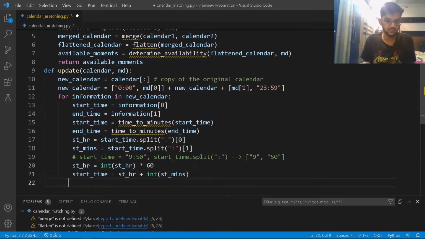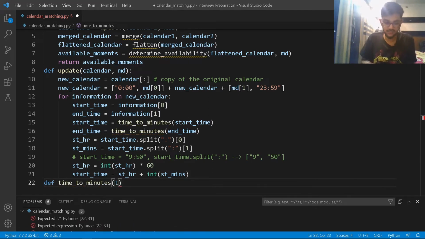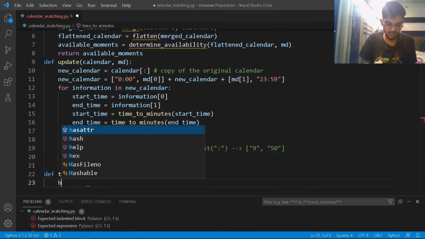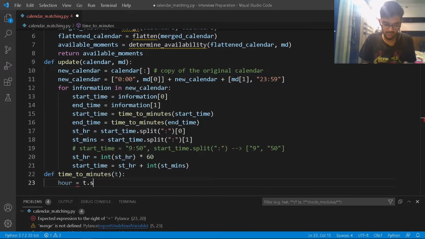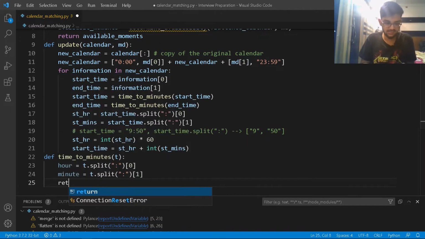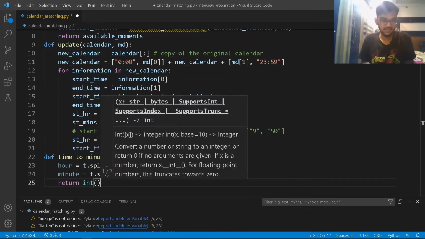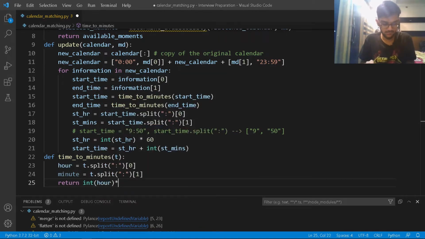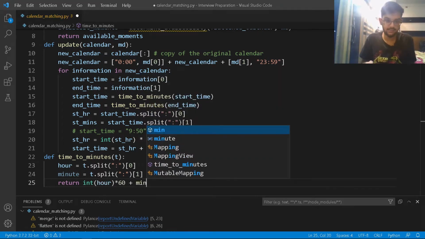And well, I'll just create one small function here. So I'll just name it as define time to minutes, and it's going to take time. So for example, t, right? So again, I'll just have the r hand here. So r hand will be basically t dot split, right? And this is going to be at the 0th index, the r hand. Then the minute hand will be basically t dot split, right? And this is going to be the second index. And then I'll just return as simple as int r multiplied by 60 plus minute, right?